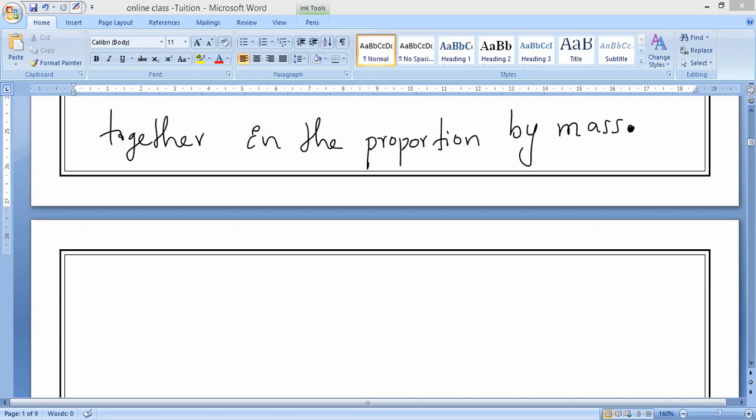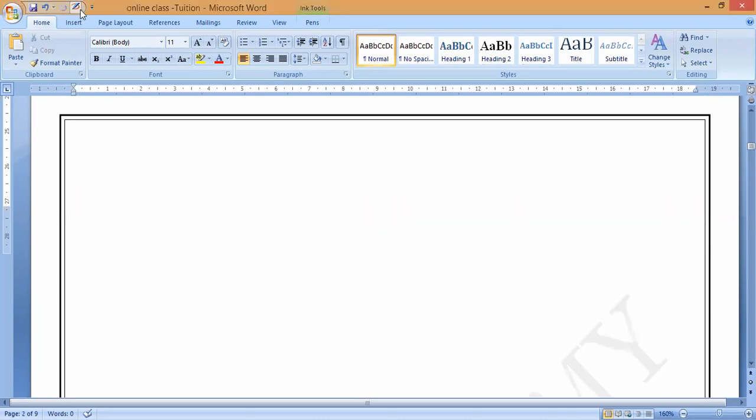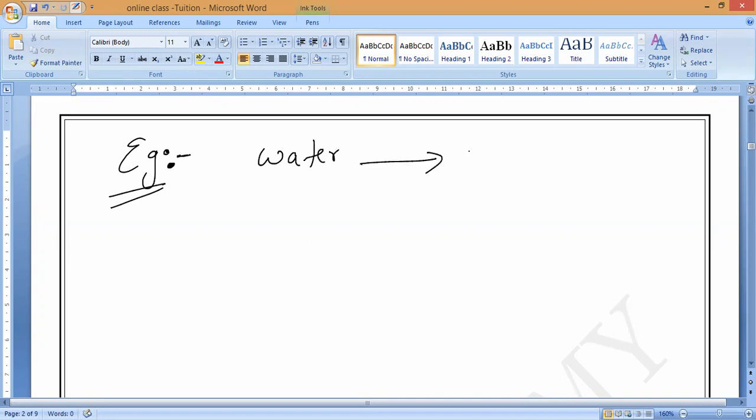For example, you can take water. Water is a compound which always consists of the same two elements. What are those elements? Hydrogen and oxygen. Yes or no, guys? If I take salt water, the composition will change, so take only pure water. Anywhere you take pure water, whatever method you use to produce it, water is always made up of hydrogen and oxygen. Is it okay, guys?